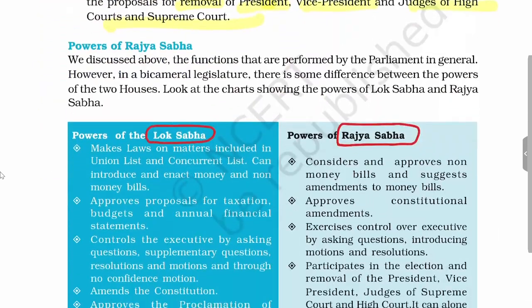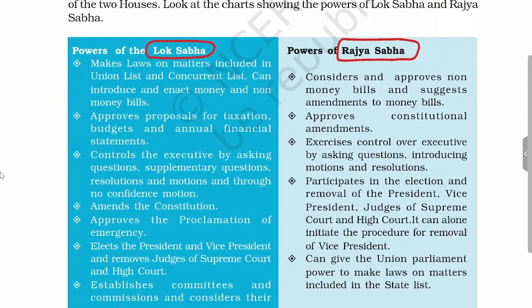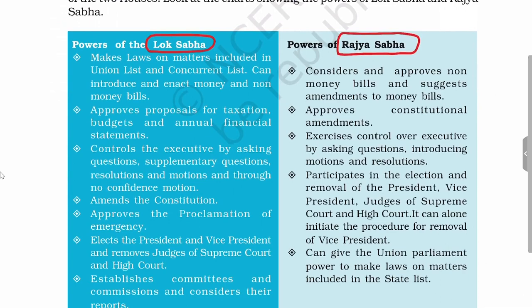And we have seen that Parliament consists of two houses, and these are the individual powers of Lok Sabha and Rajya Sabha. Here we'll see that in powers of Lok Sabha, it can make laws on the subjects mentioned in the union list and concurrent list. It can introduce and enact money bills and non-money bills. This is the important power of Lok Sabha.